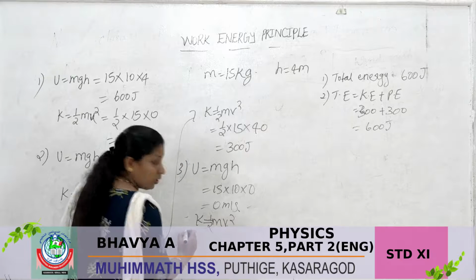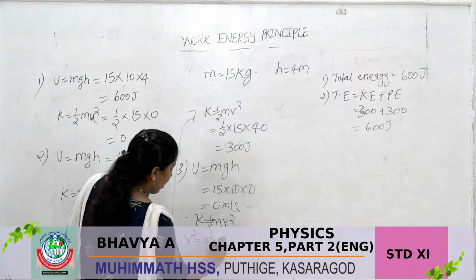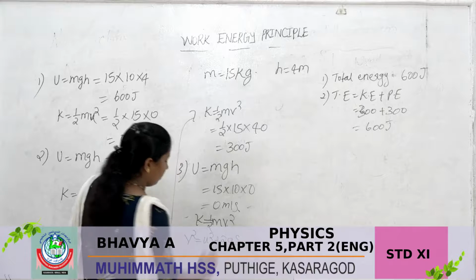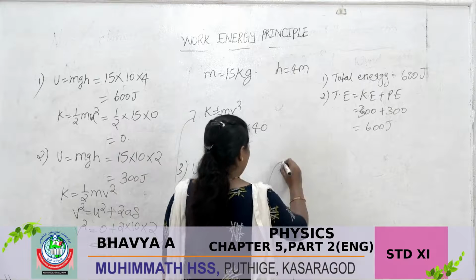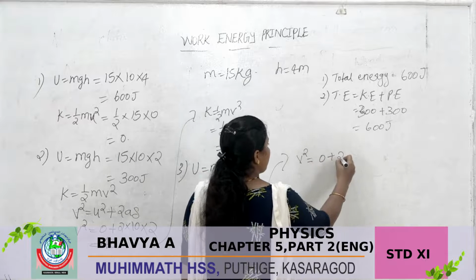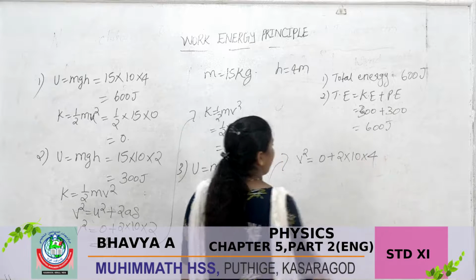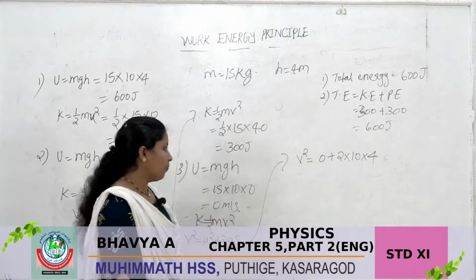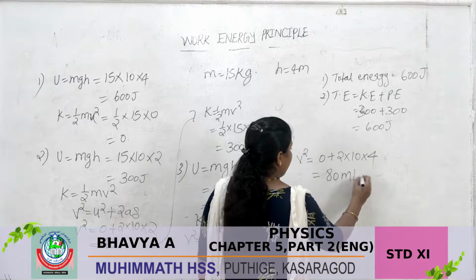The value of v is calculated using the formula v square is equal to u square plus 2as. So v square is equal to 0 plus 2 into 10 into s, where s is equal to 4, the height. So we are getting here v square as 80.